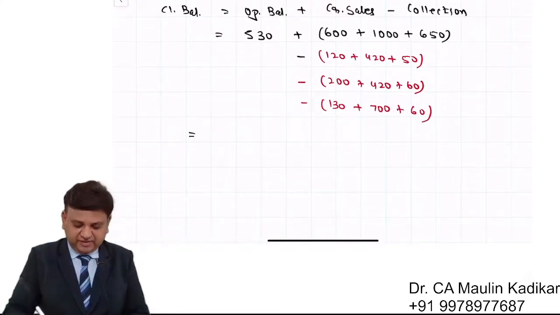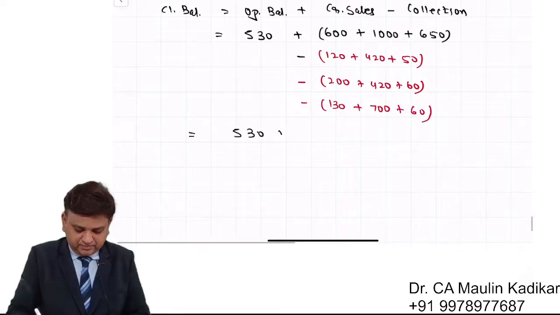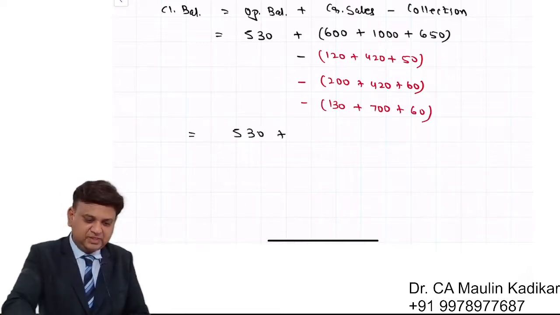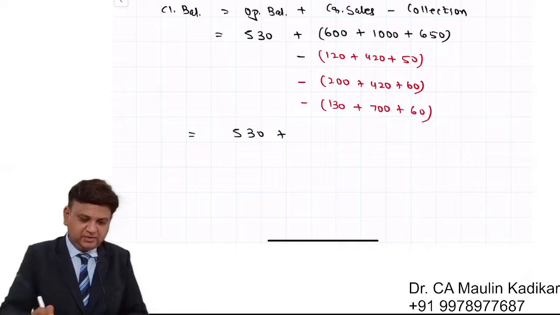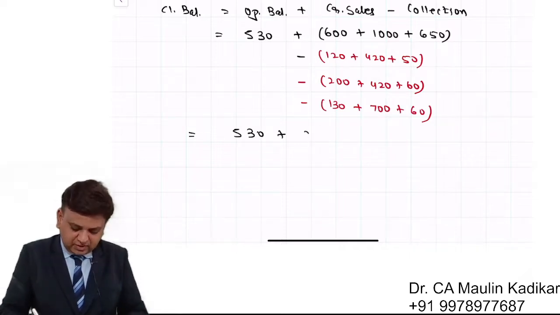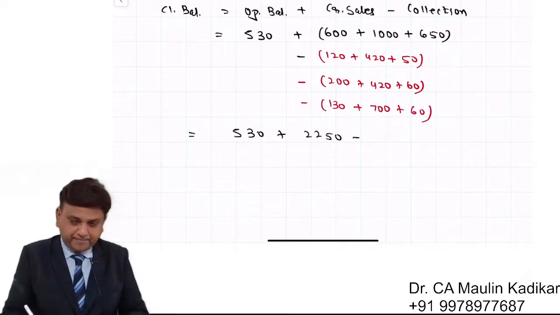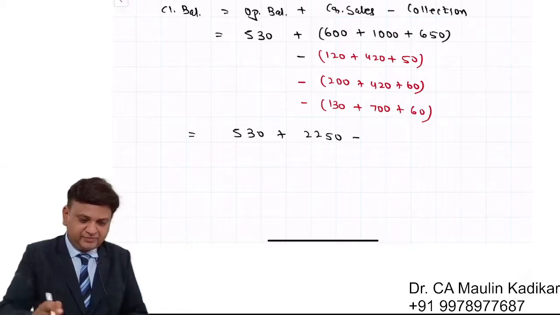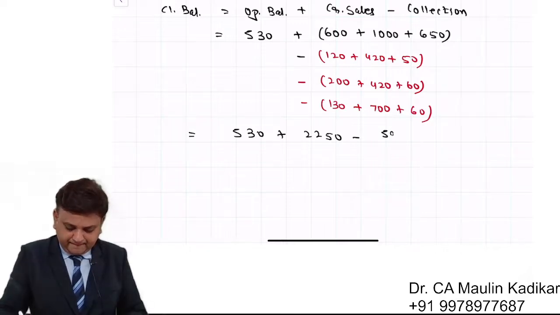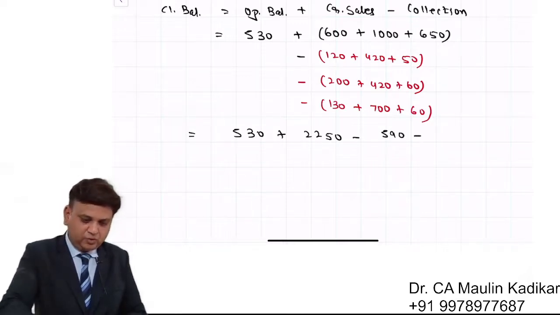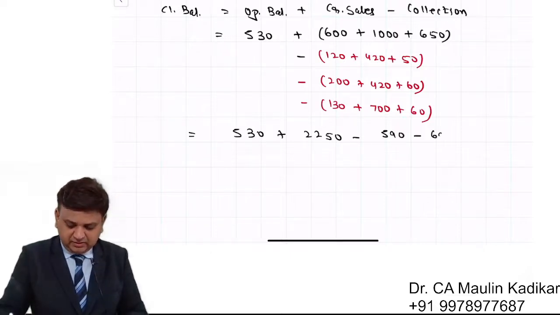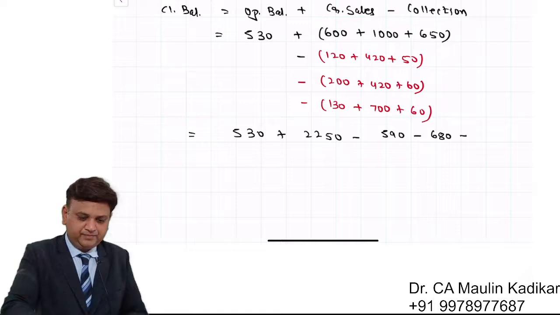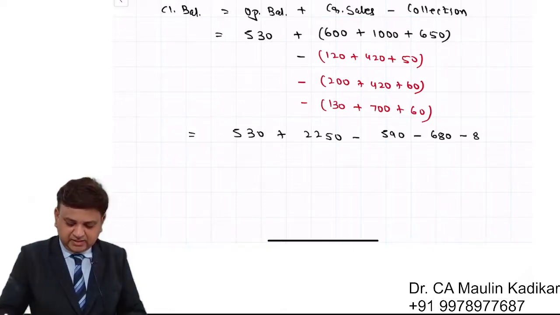So what will happen? It is 530 plus 600 plus 1000 plus 650. That is 2250 minus 120 plus 420 plus 15. That is 590. 200 plus 420 plus 60. That is 680. 130 plus 700 plus 60. That is 890.